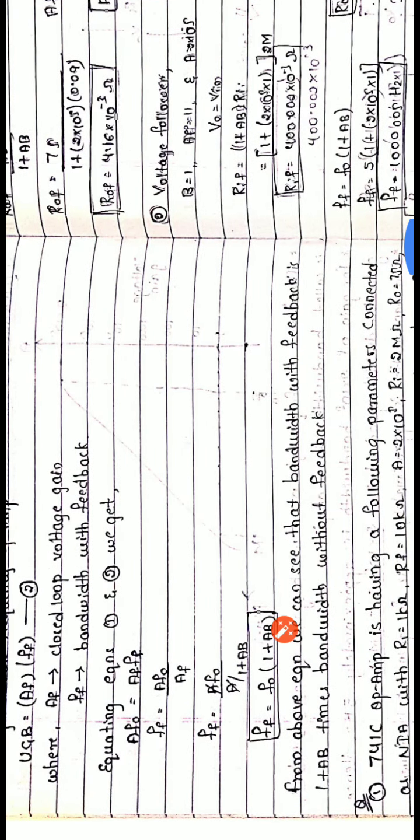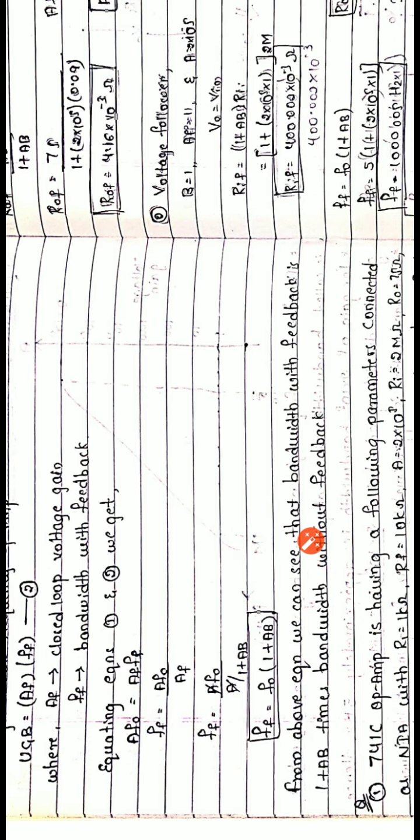Now we have to rearrange the frequencies. We get FF equals A into F0 by AF, and you can rearrange this equation: A divided by AF is nothing but 1 plus A beta divided by A. This is already derived. So A gets cancelled here, and FF becomes F0 into the bracket of 1 plus A beta.